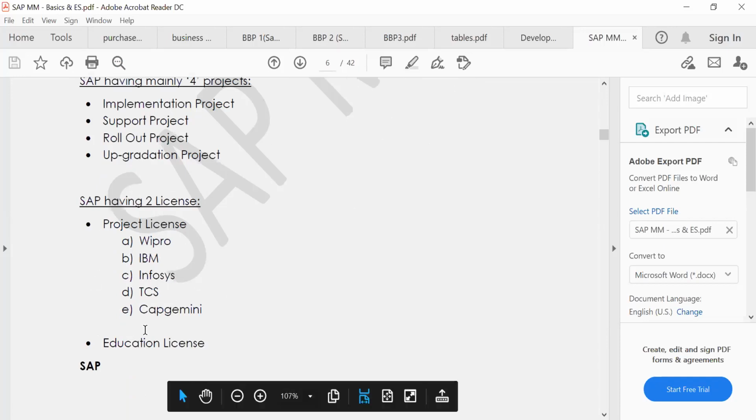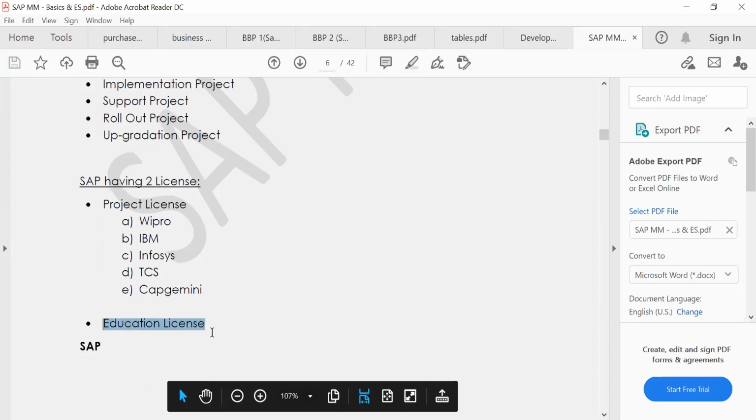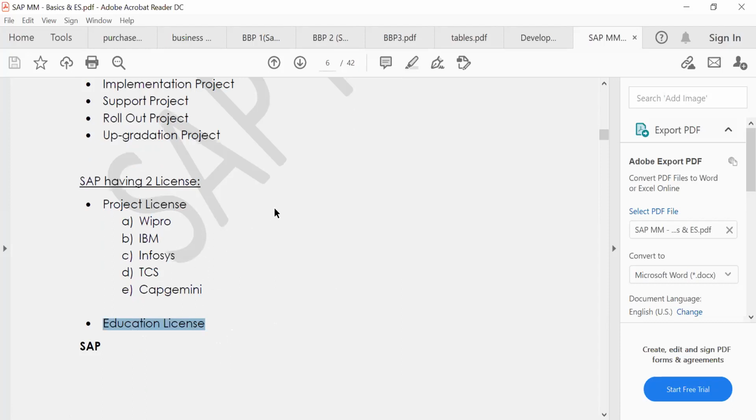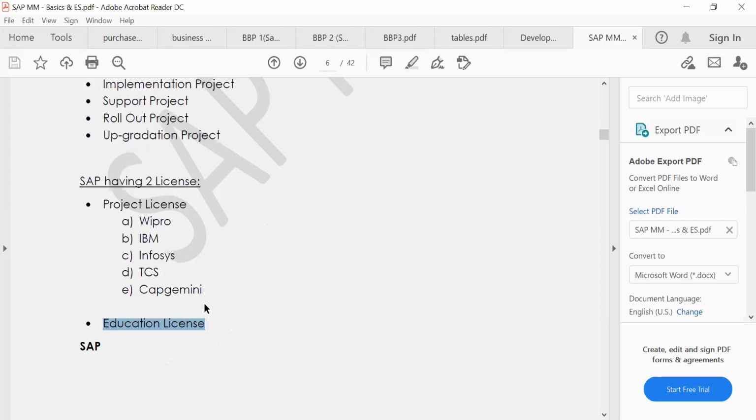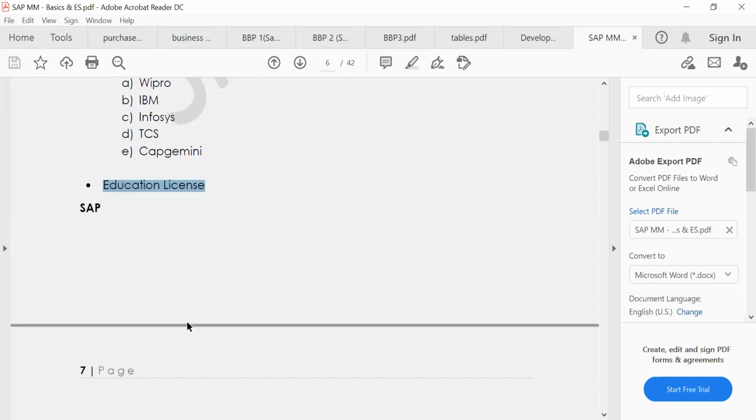This is the project license. Another one is the education license SAP has given. Like Atos and others, they will charge 3 lakh for the same training, they will train people, and they will get certification. That is a licensed company. Atos, like that, many other companies are there. These people teach SAP, how it works, and then they do the global certification. And for that same training, they will charge 3 lakhs and so on.